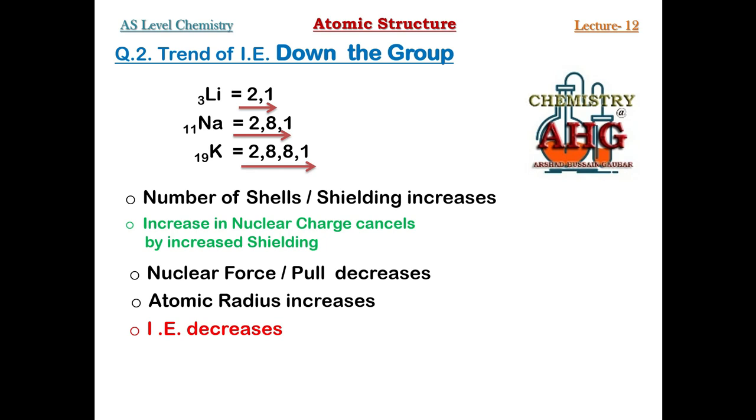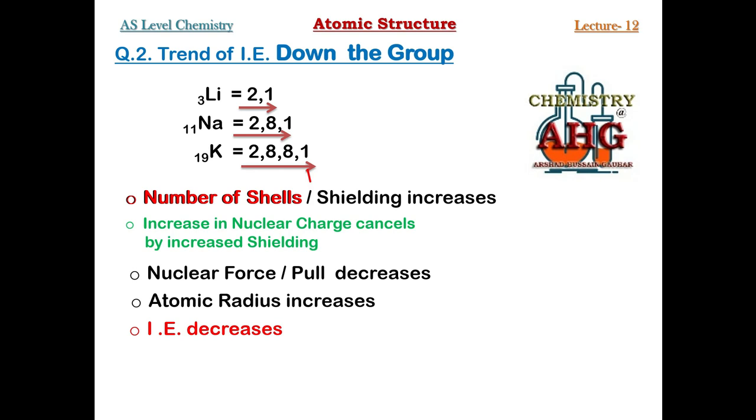Now this is the complete answer for the trend of ionization energy down the group. This is the answer for 3 or more than 3 marks. If you have been asked this question for 1 mark, then for 1 mark, simply you must write down that ionization energy decreases down the group, since number of shells or shielding it increases.